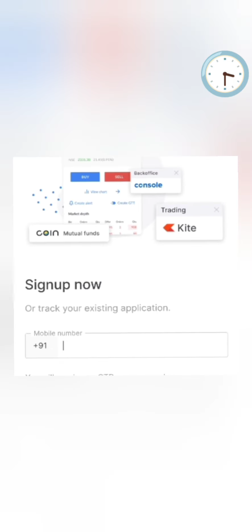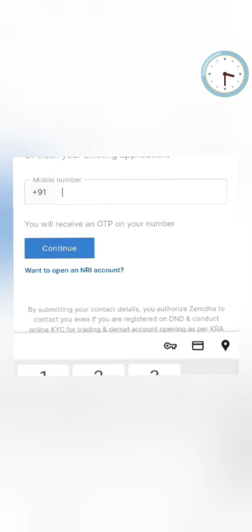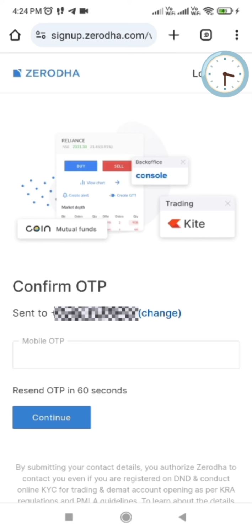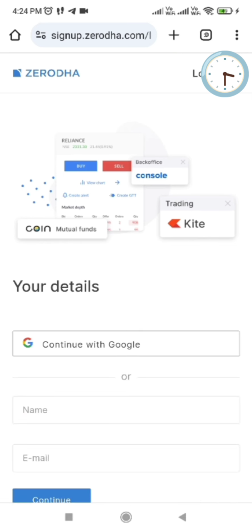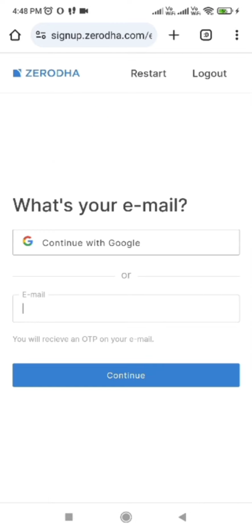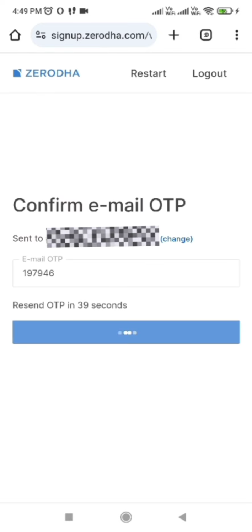Kite or Zerodha, then it will ask for your number, put your number there, then click on the continue button, then it will ask you for an OTP. Okay, then enter the OTP here and click on continue. After that it will ask you for your name and mail ID, then enter your mail ID here, then again click on the continue button, then it will ask you for the OTP which you will receive on your given mail ID. Now enter the OTP here.